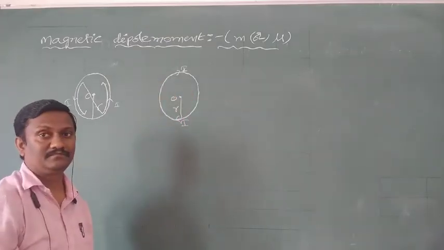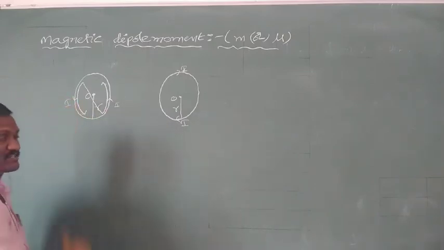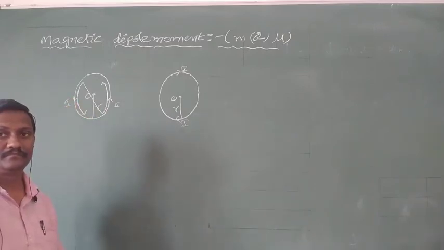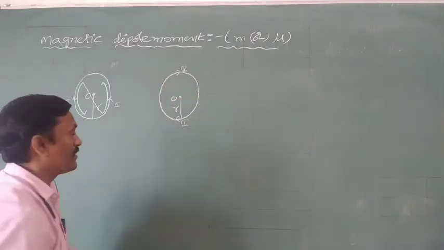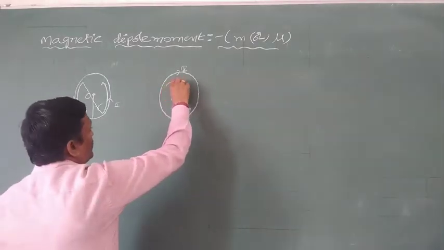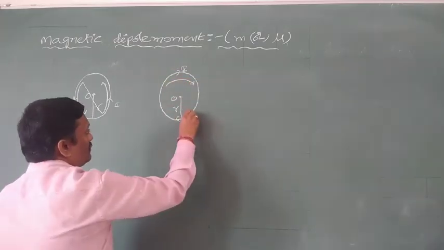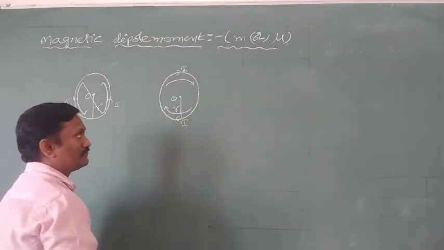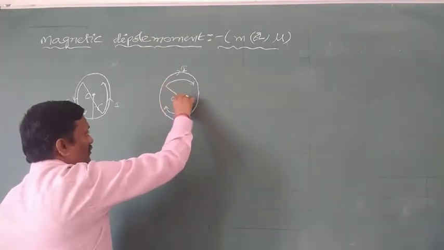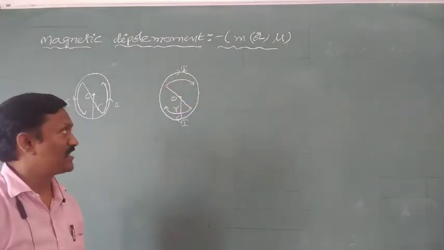In the previous case, the direction of the magnetic field is outward. Assume through the circular coil the current is passing in the clockwise direction. On the upper portion, the current is passing in the right side direction, and on the lower portion, the current is passing in the left side direction. Combining upper part and lower part, now the face of the loop behaves like a south pole.